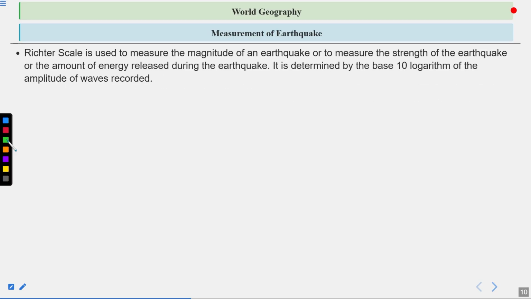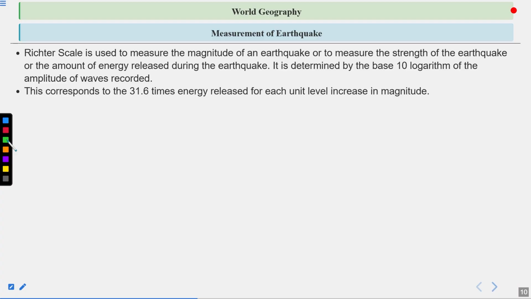The measurement of earthquakes. The Richter scale is used to measure the magnitude of an earthquake, or the strength of the earthquake, or the amount of energy released during the earthquake. It is determined by the base 10 logarithm of the amplitude of waves recorded. The Richter scale generally measures the value of the earthquake at the focus, that means the hypocenter. For that purpose the Richter scale is formed, and that is why we provide the details of the earthquake in terms of Richter, how much Richter the earthquake was. So do remember that the Richter scale calculates the magnitude at the focus or the hypocenter.